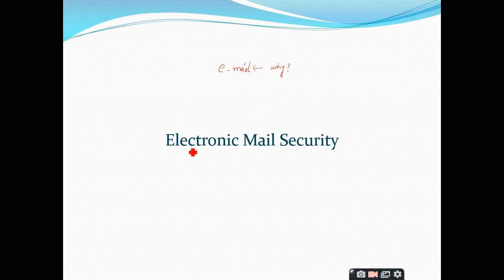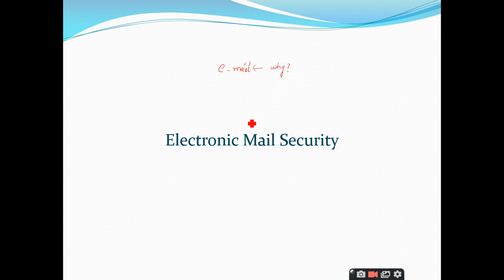And here we are not going to deal with email itself. In email we have two different approaches, like PGP and S/MIME. That's a different concept. Here we are going to discuss how to secure your email: what threats we have, and what measures you are going to take to protect your email, right? The main purpose of email is to send data or to communicate some information between two parties or n parties, whatever it may be.